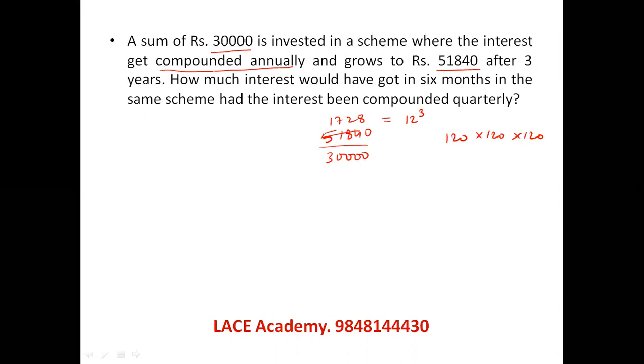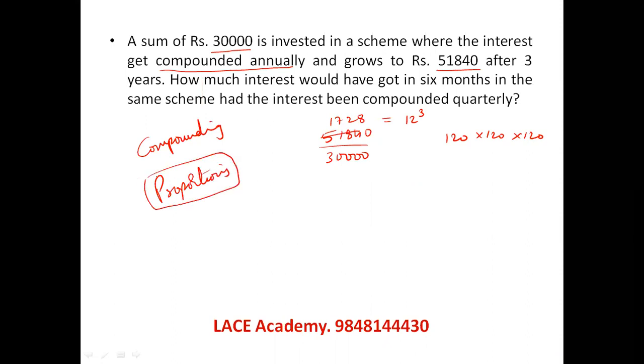If you want to know more about compounding, where direct questions and answers like this are to be done, you can go for understanding the compounding principle from the video on the proportions concept in our Lace Academy channel, which is a full length lesson. So he is directly saying 20% is the rate of interest levied every year. And now the same money is invested for 6 months where interest is compounded quarterly.